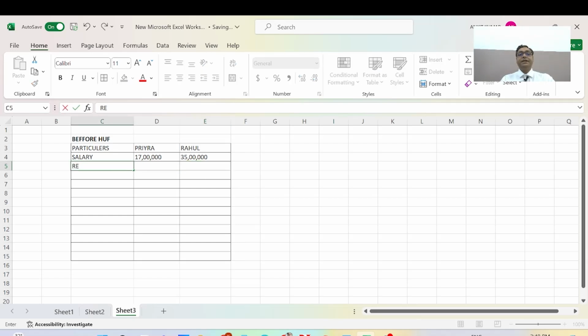We have already discussed this 6 lakh rupees in annual rent, and it will be divided equally: 3 lakh rupees will be shown by Priya in her income tax return, and 3 lakh rupees will be shown by Rahul. Now the total income is 17 lakh plus 3 lakh, equal to 20 lakh, and 35 lakh plus 3 lakh is equal to 38 lakh.